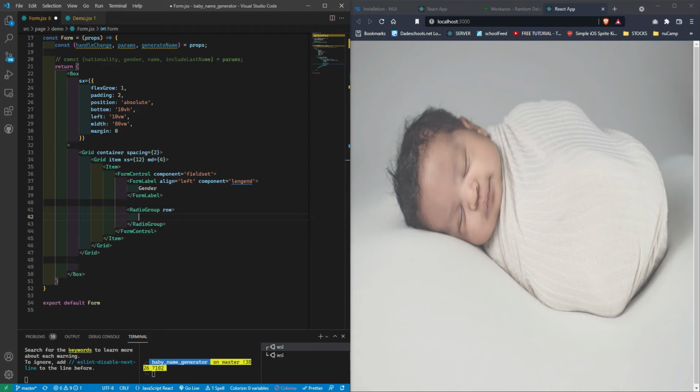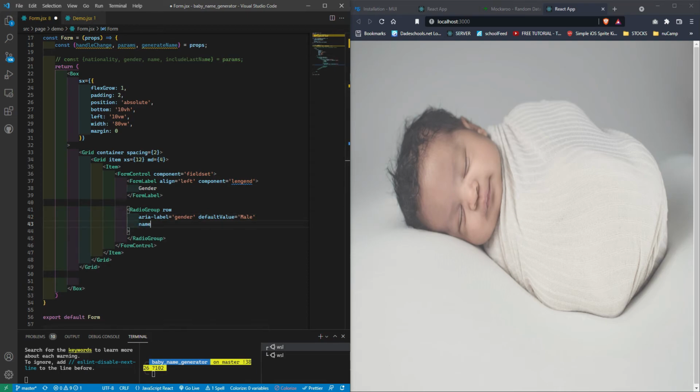If we're being compliant, we gotta give it a label for screen readers. So aria-label, we're gonna say gender. Wait, I closed this a little bit too early. Yeah, gender, default value, we're gonna give that male.